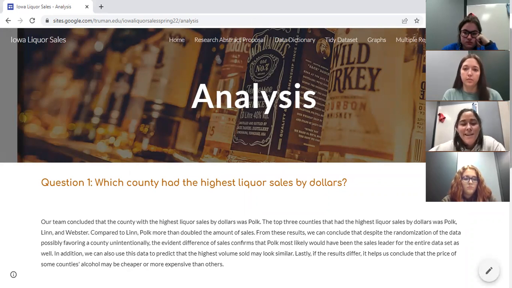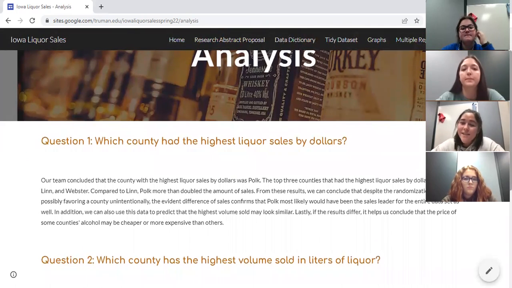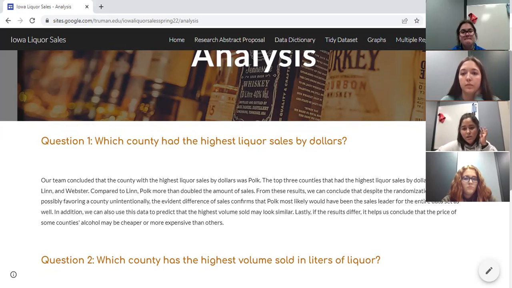Okay, so the analysis, we've been talking about these questions throughout this. So finally, we get to answer the questions. So question 1, we were asking which county had the highest liquor sales by dollars. And our team concluded that the county with the highest liquor sales by dollars was Polk. The top 3 counties that had the highest liquor sales by dollars was Polk, Lynn, and Webster, as we recently just said.